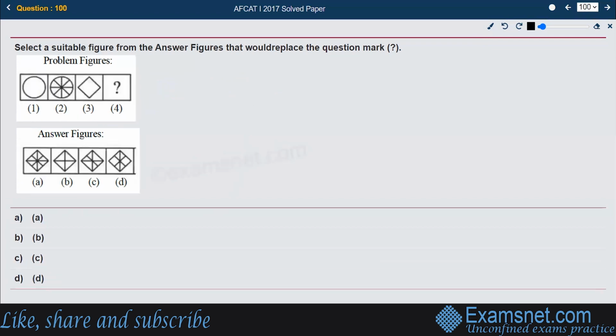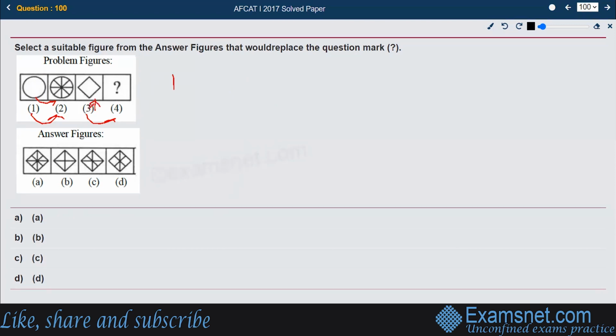What's happening in the next one is, again we have to find a suitable figure and answer the question accordingly. Between 1 and 2, all the 8 lines have been drawn. That is, the 8 parts or 8 sectors of the circle have been created. So that should be happening between 3 and 4. We should create 8 parts or 8 sectors of the figure given in 3.